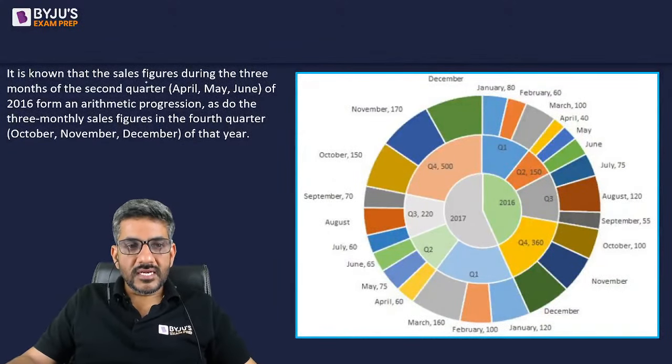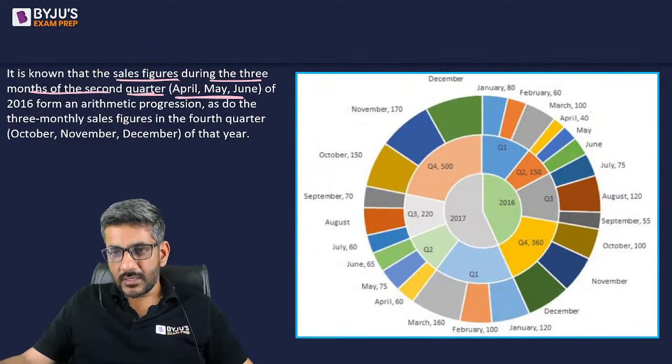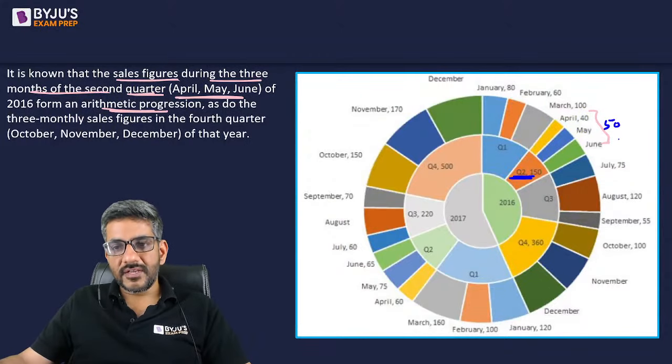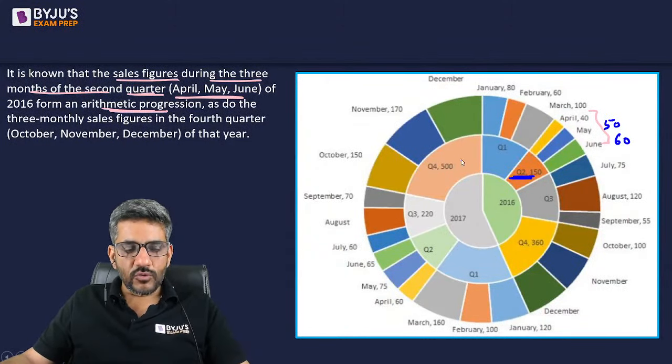It is known that the sales figures during the 3 months of the second quarter, that is April, May, June, he's talking about these 3 months, they form an arithmetic progression. So the total of these 3 months is 150, and they are making an arithmetic progression. One of them is 40. So can I say one of them should be 50 and one of them should be 60, because 40, 50 and 60 can only make up an arithmetic progression.